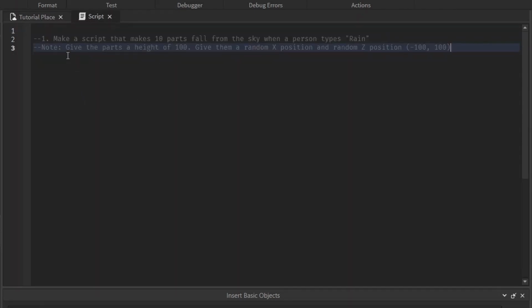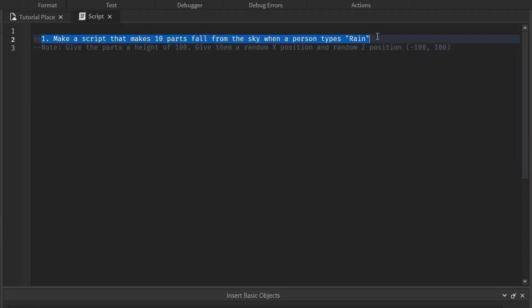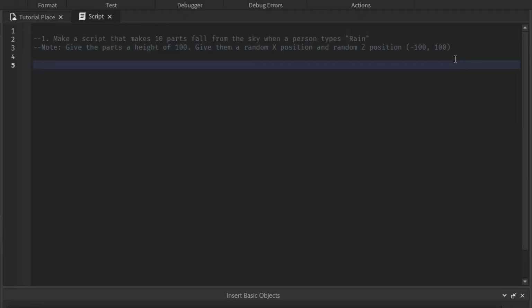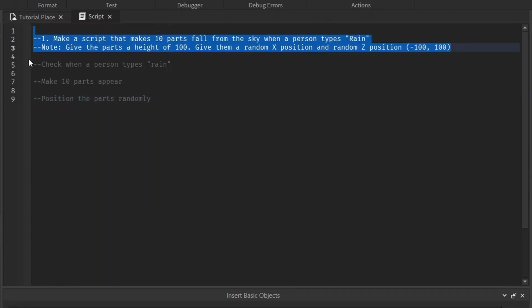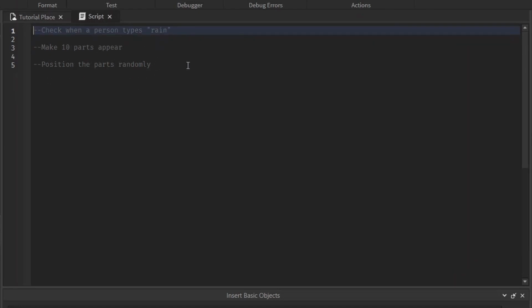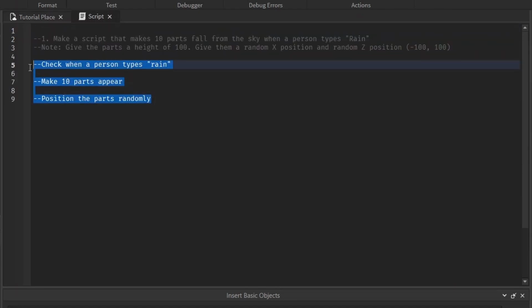So I didn't really give you much to work off of. I just gave you one instruction, but if you like the little headings and then splitting it up by section, you can obviously just split it up yourself. So you know, I need to check when a person types rain, and then you need to make 10 parts appear, and then you've got to position the parts randomly. You can split it up just by reading this. You can make a list of everything that you need to know, of everything that you have to do, and this can help you organize it. So I'll just keep what I had originally and work from there.